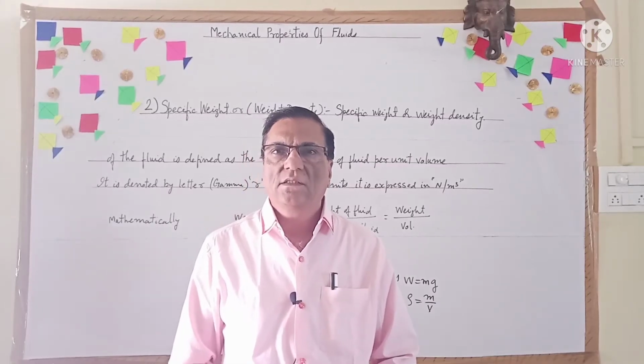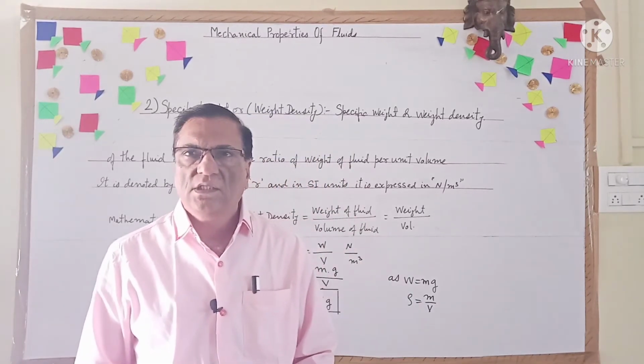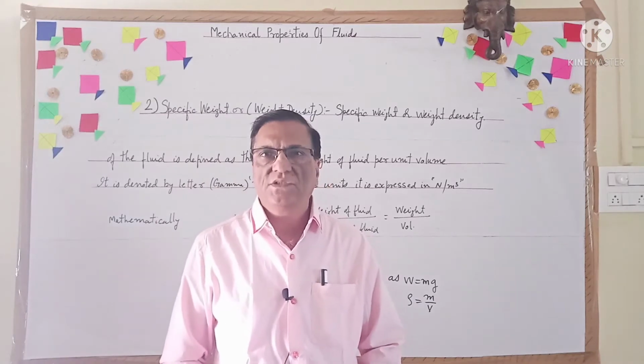The next important property of fluid is specific weight or weight density.